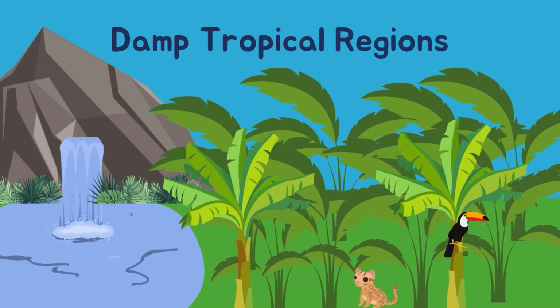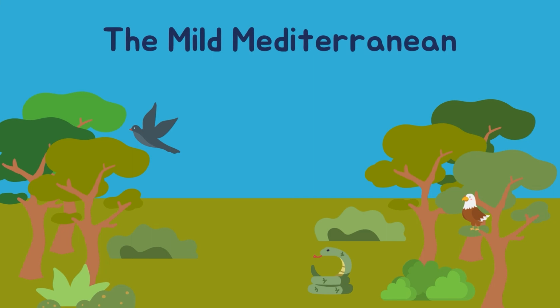Damp tropical regions. Areas with this type of climate have rains followed by very hot weather. Given that this weather is not dry, a lot of trees and plants can grow here. Animals that live in this type of climate are birds, bats, and small mammals. The mild Mediterranean. These zones have mild winters and hot summers. Animals that live in this type of climate are birds, snakes, and hawks.